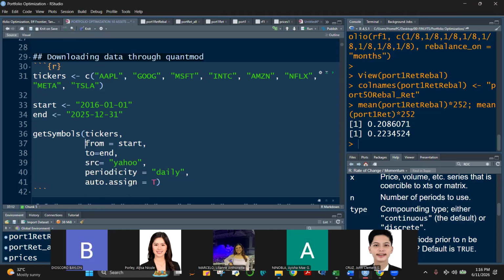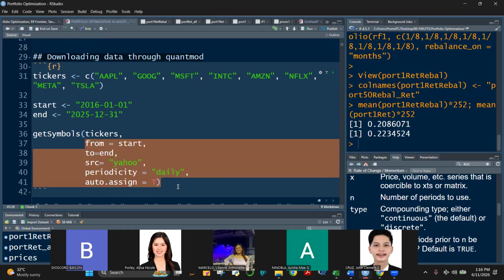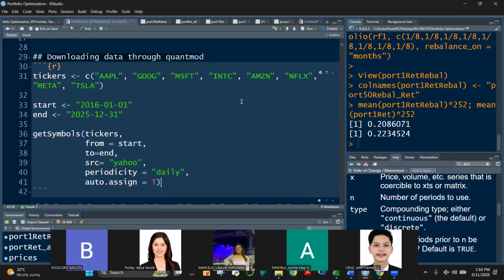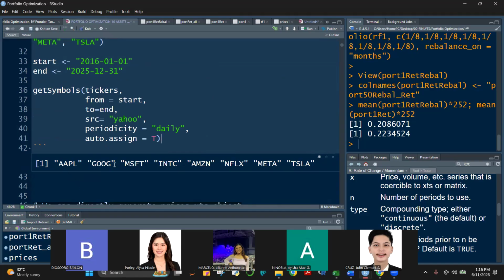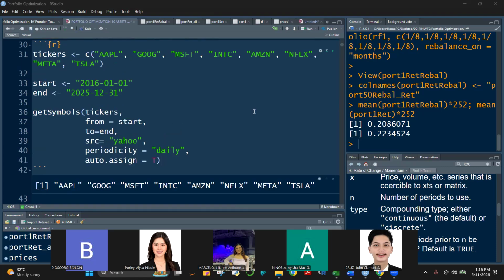You can even use from and to. However, R will default to 2007 up to the latest date, yesterday. So we are only interested in cutting our data from 2016 to 2025. I'll give you a few seconds to run this. When you run this, you should generate this, and tell me if you were able to do that already. I'll give you a few seconds as practice for our quantmod package functions.